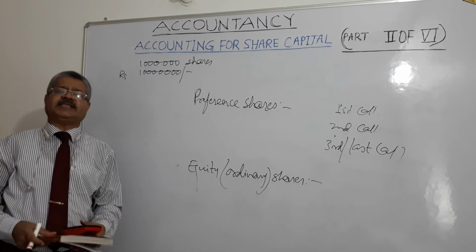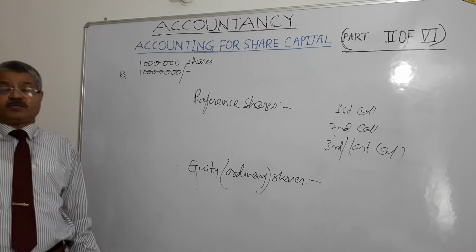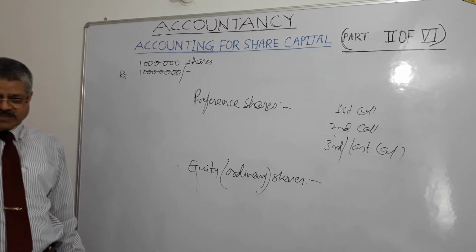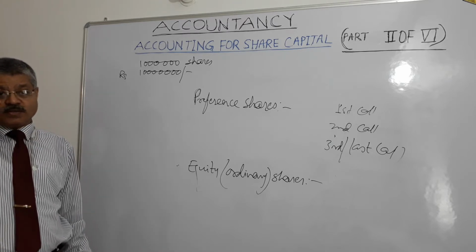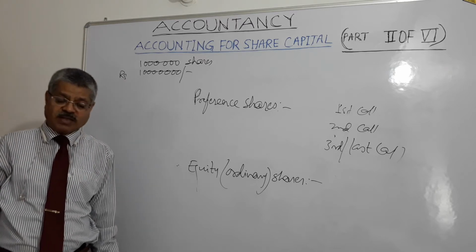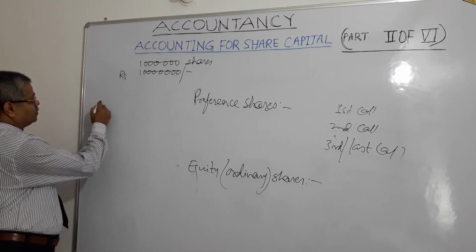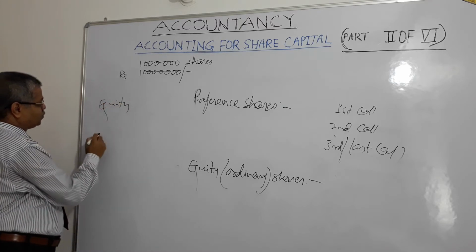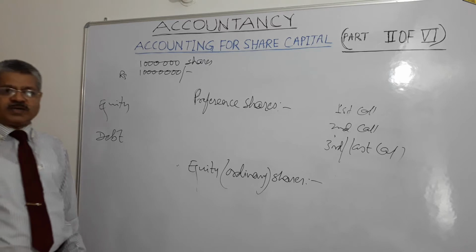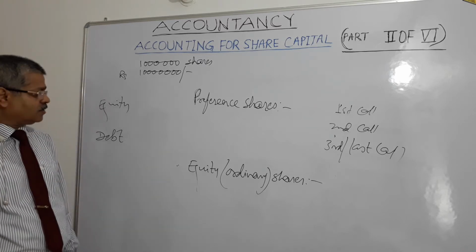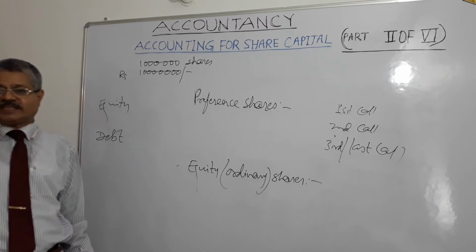So what are the important steps that a company follows for raising capital before issuing of shares? First of all, it issues a prospectus for its potential investors. So it gives full information about the company, what are its plans, what are the needs, how does it need to meet through equity and through debt, and what is the number of shares it is going to issue, what is going to be the nominal value or whatever. Full details are available in the prospectus which is issued to the potential investors.